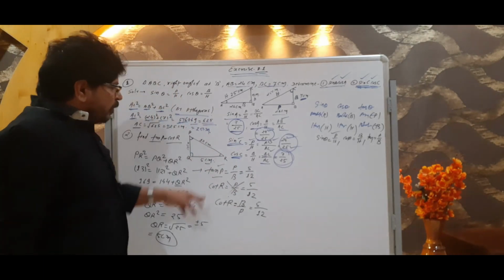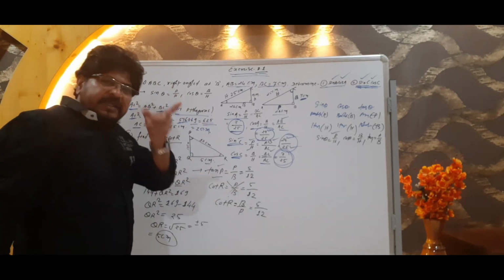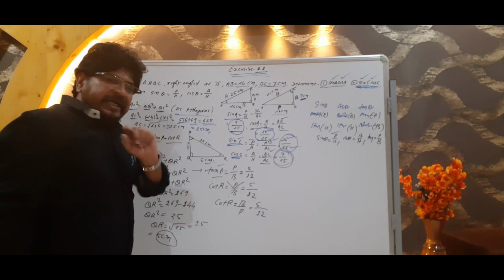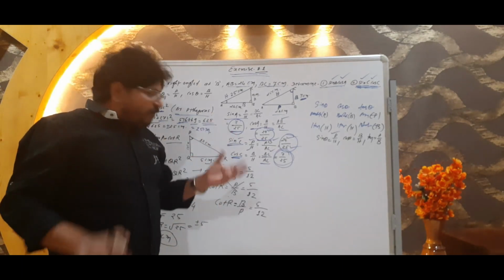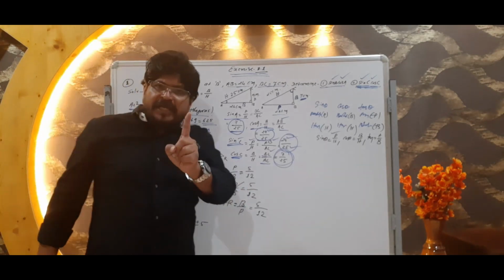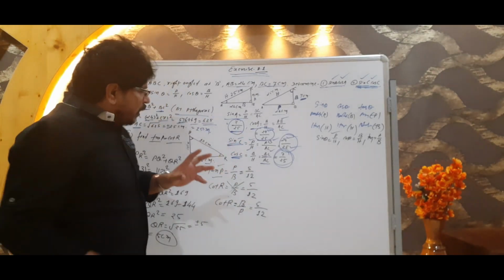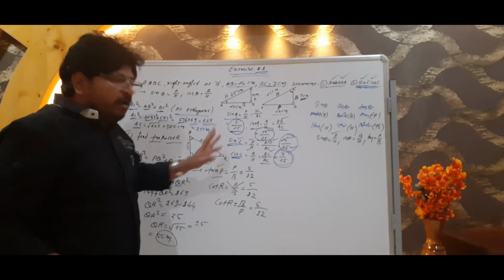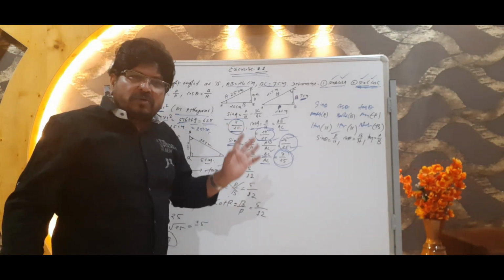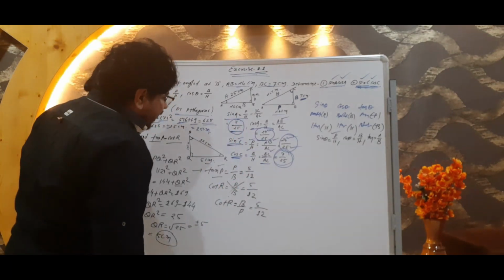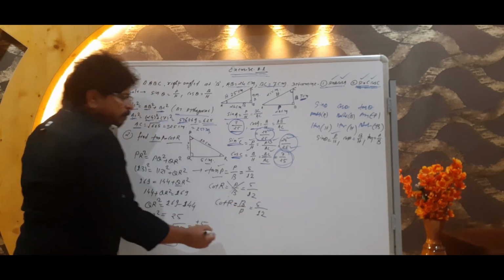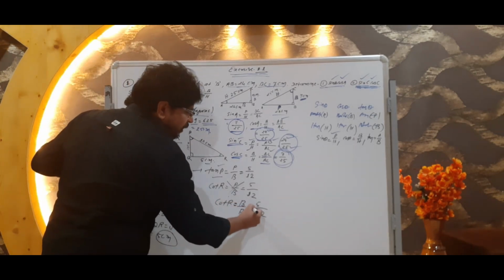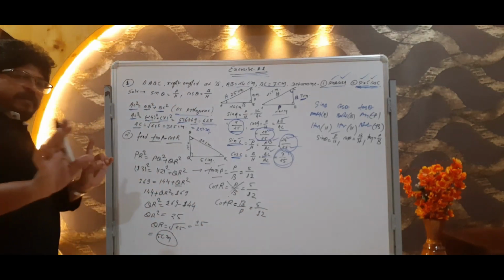Here you have to keep in your mind tan p. Then after that, another concept you have to keep is cot r. Another concept you have to keep here is p, then here r. In that case the values are going to change. No rectification. Many students learn these things like 5, 12, 5, 12, but the concept must be clear. So as per the concept, cot r is equal to base upon perpendicular, which is equal to 5 upon 12. Got this point everybody?